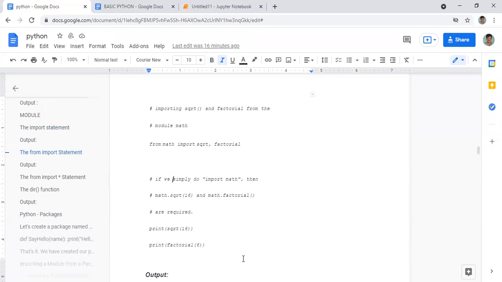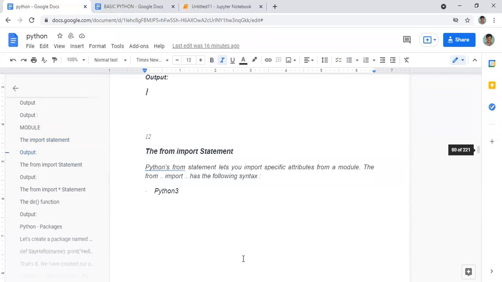Now moving on, we will study the from import statement. Up to now we have studied how to create a module and how to import that module. Now we'll study the from import statement. If you have a main module and inside that module you have to specifically import something, for that we will use this from import statement.